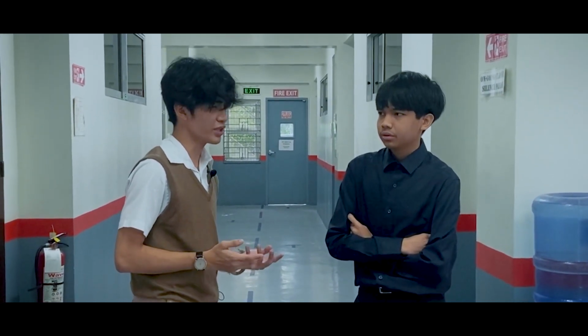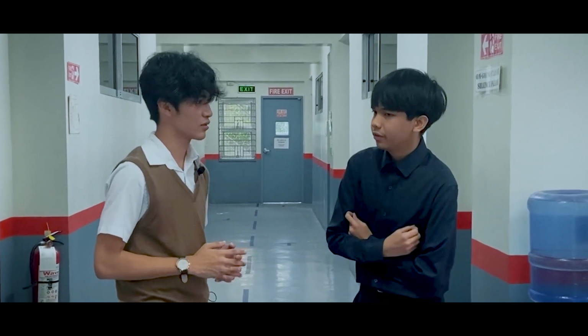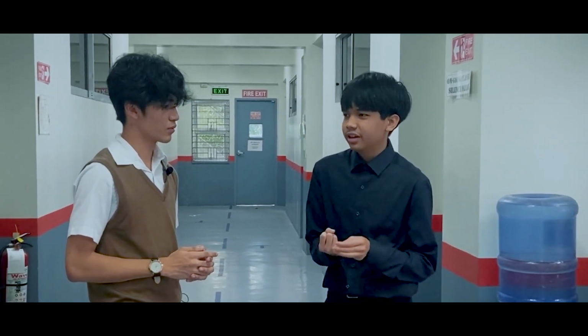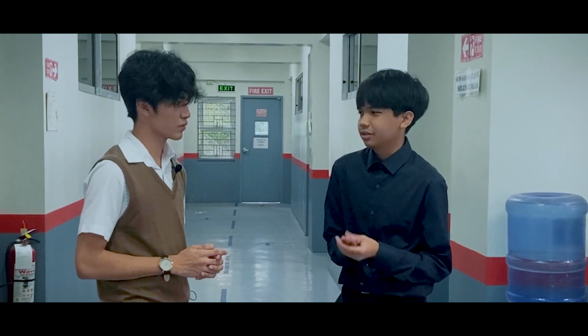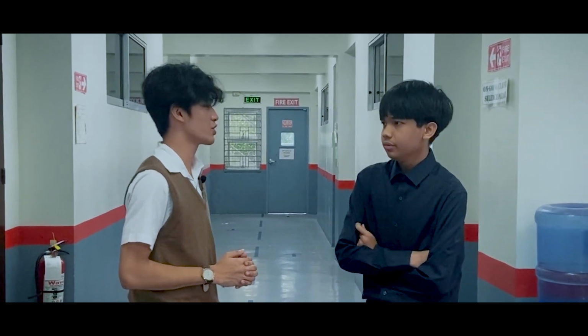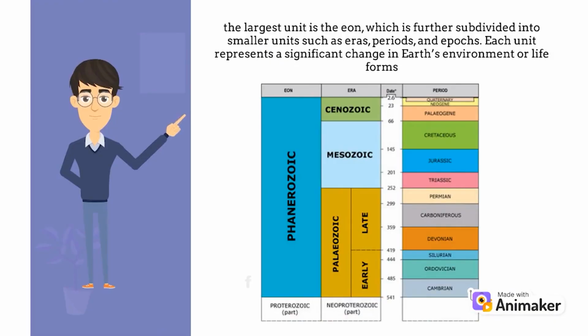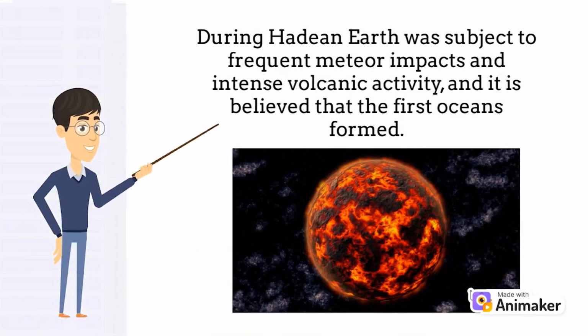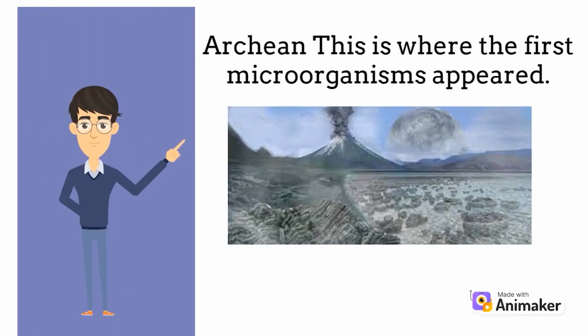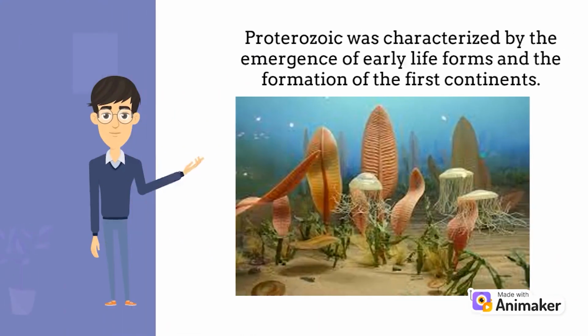Oh, so what are the eons in Earth's history? There are 4 eons in Earth's history: Hadean, Archean, Proterozoic, and Phanerozoic. Oh, so what happened during that time? A lot of things happened back then, but here's a brief summary. During Hadean, Earth was subject to frequent meteor impacts and intense volcanic activity, and it is believed that the first oceans formed. Archean, this is where the first microorganisms appeared.